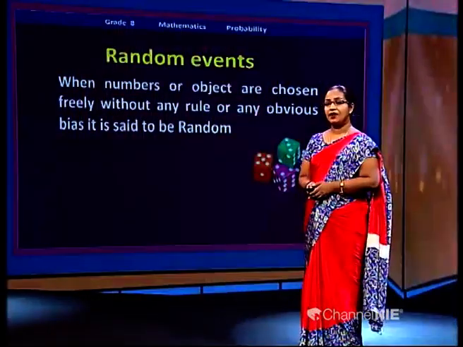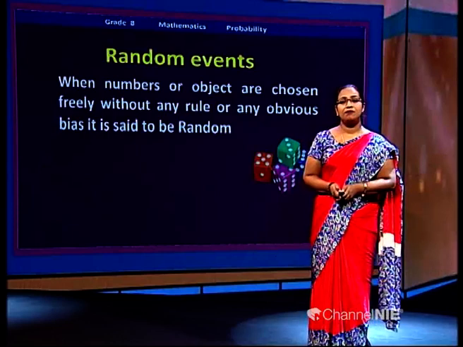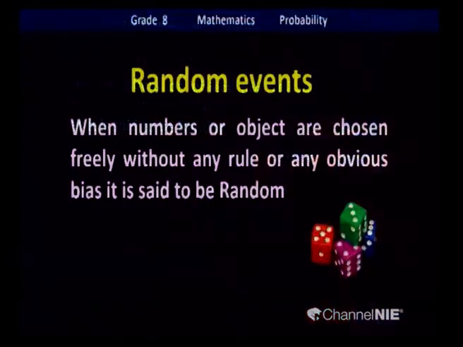There is another thing we have to revise, random events. We are going to revise this in grade 8 too, and we already learned this in grade 7, but we'll see what a random event is. Can you read the statement there? When numbers or objects are chosen freely without any rule or any obvious bias, it is said to be random.